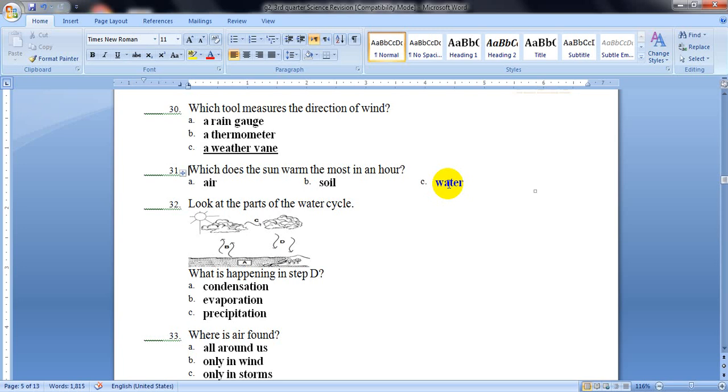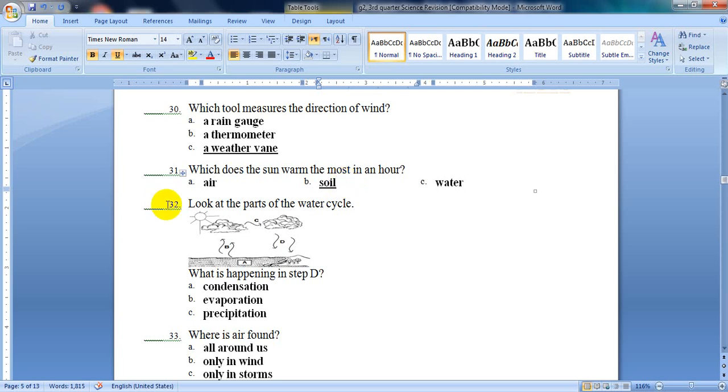Which of these, air, soil, or water, will you feel is hot when you touch it? Of course, you cannot walk on it because the soil gets warmer first. So the sun warms soil quickly. The answer will be letter B.